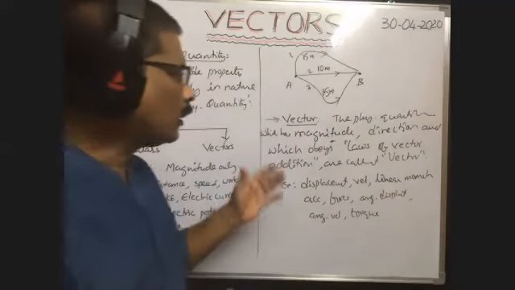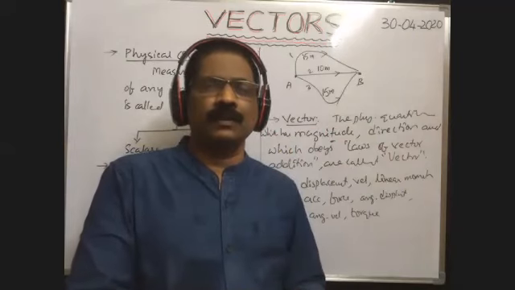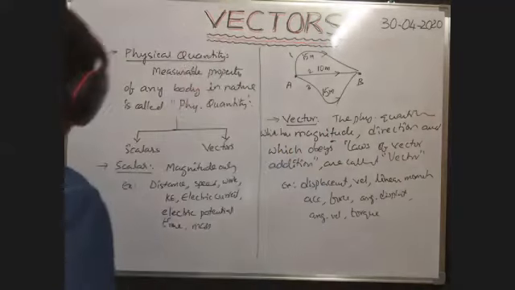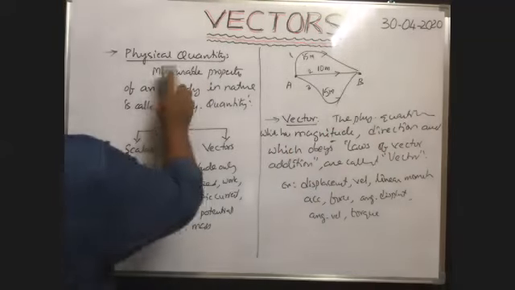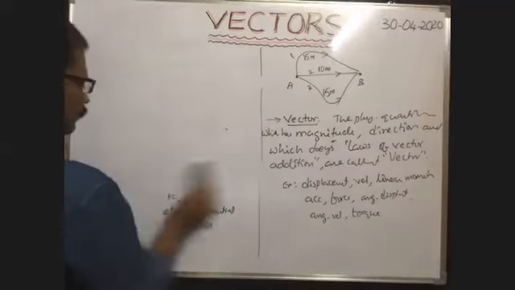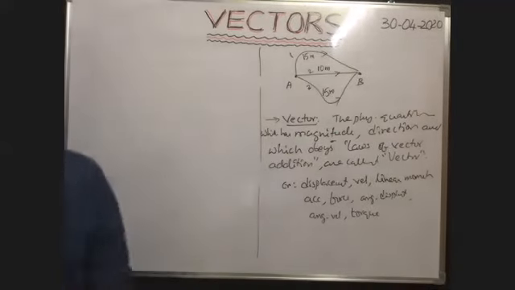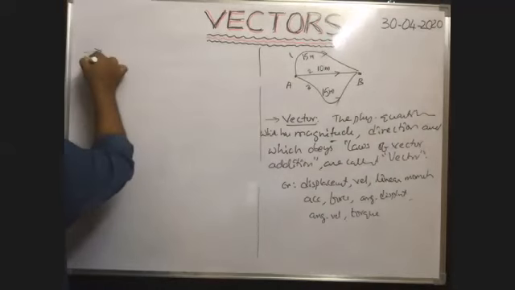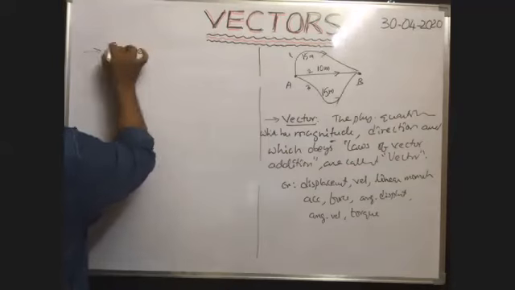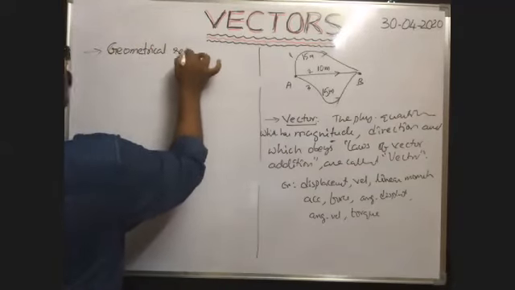Okay, now how can we represent this vector graphically? So next is a heading, geometrical representation of a vector. Already you know what is a vector. So now, geometrical representation of a vector. That means how a vector can be represented.